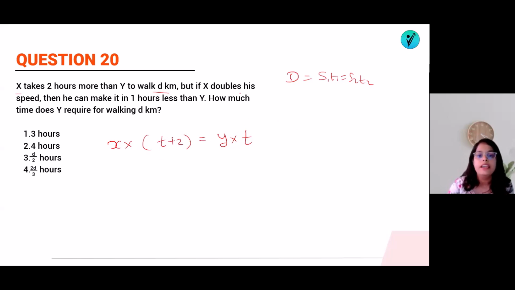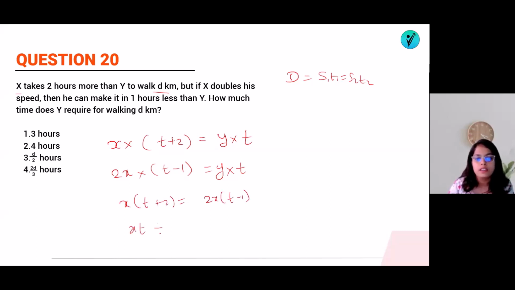But if X doubles his speed, he can make it in 1 hour less than Y. Suppose Y requires T time, then X requires T minus 1 time. Right? Because Y is at the same speed, same time. But X requires 2 hours more with his speed, and if he doubles his speed, then he requires 1 hour less. Now this is the YT. So can we solve this one? X into T plus 2 is equal to 2X into T minus 1.